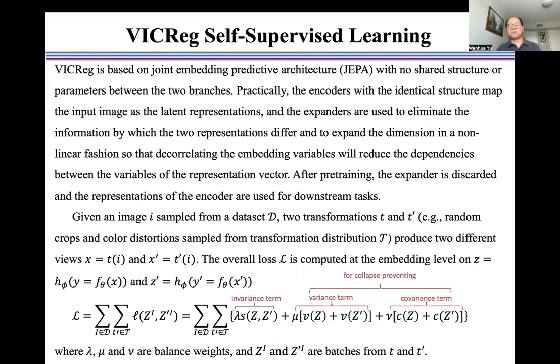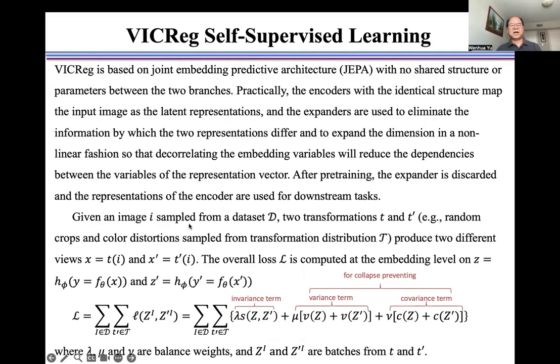Practically, the encoders with identical structure map the input image to latent representations, and the expanders are used to eliminate the information by which the two representations differ and to expand the dimension in a nonlinear fashion, so that decorrelating the embedding variables will reduce the dependencies between the variables of the representation vector. After pre-training, the expander is discarded and the representations of the encoder are used for downstream tasks.